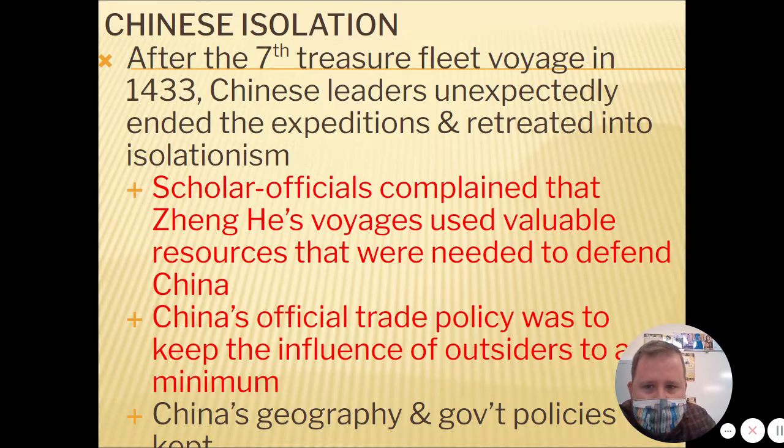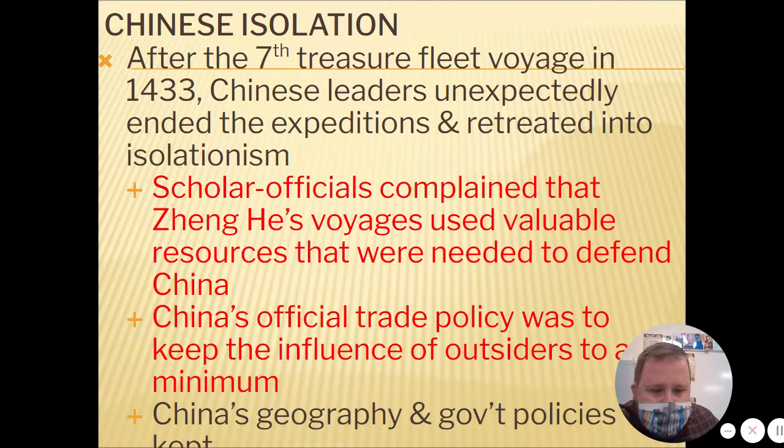Now, after the 7th treasure fleet voyage in 1433, Chinese leaders unexpectedly ended the expeditions and they retreated into isolationism. They complained that Zheng He's voyages used valuable resources that were needed to defend China, and they were more concerned about defending China than doing all these explorations to other places.